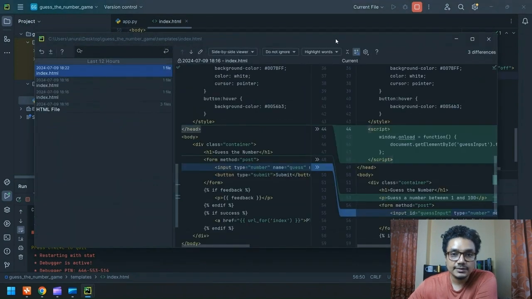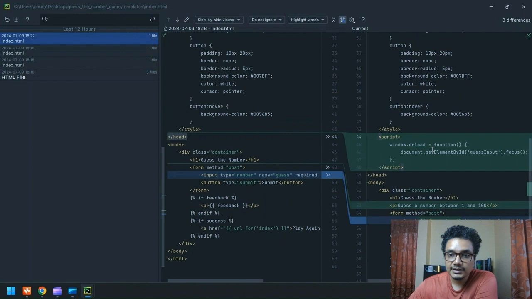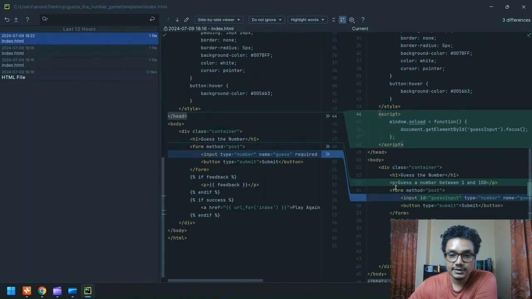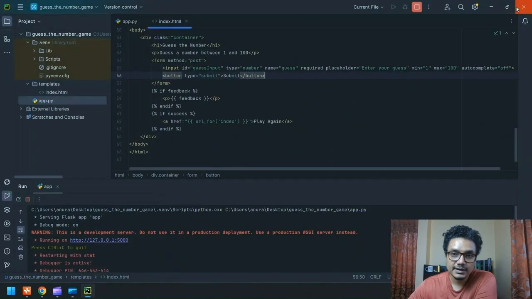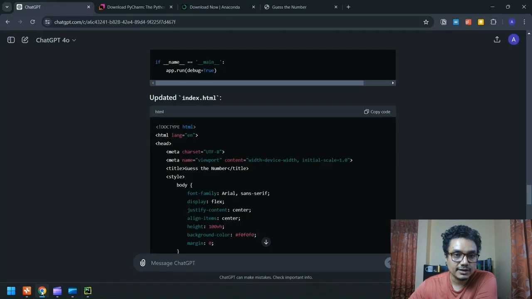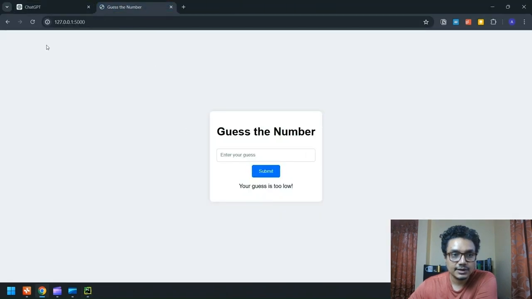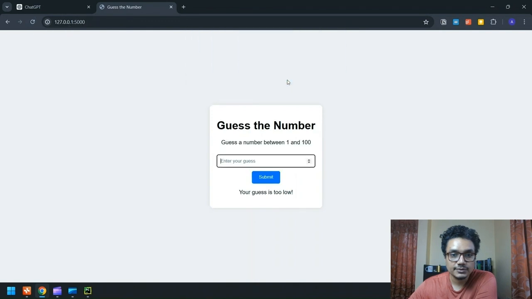And if we see here, we can see that ChatGPT has added a script. It has added this extra line that we asked it to add and a couple of other things. But a better way to validate is to go back. Let's close these two and refresh the page. And as we can see, it has added a line, guess a number between 1 and 100. Wonderful. And then we have our input field.